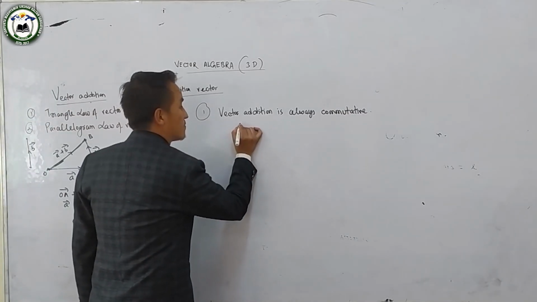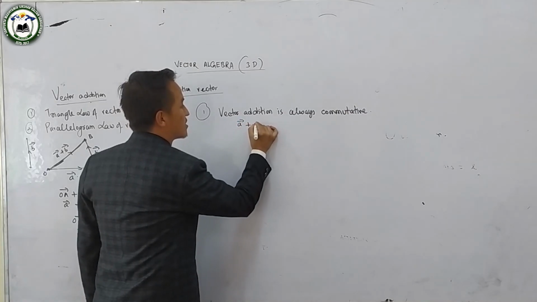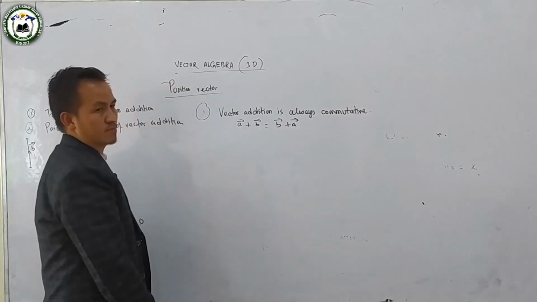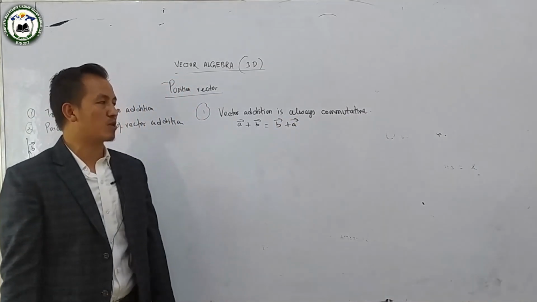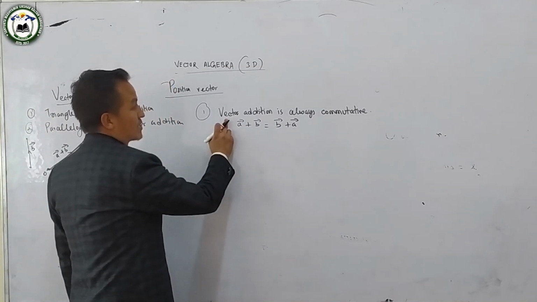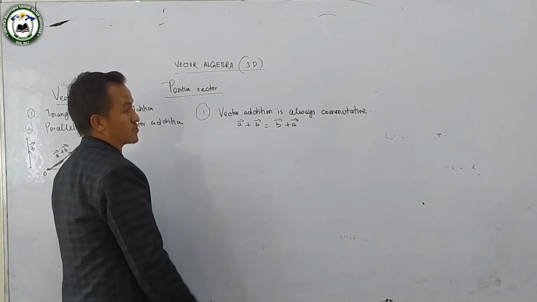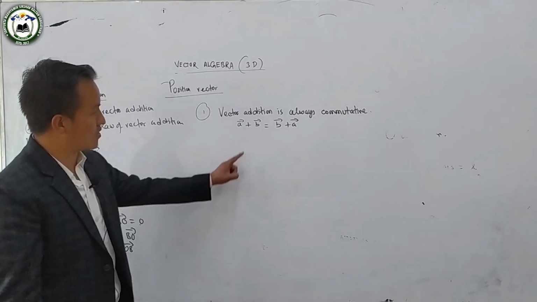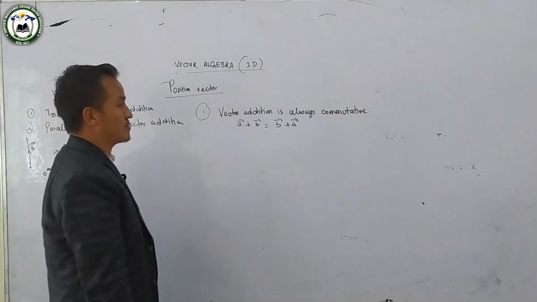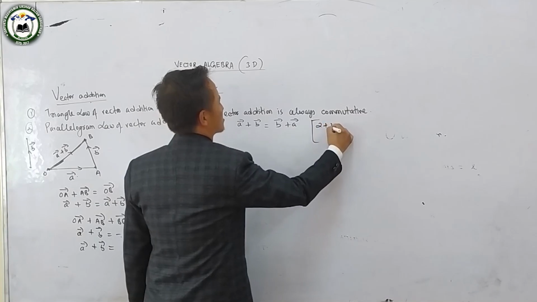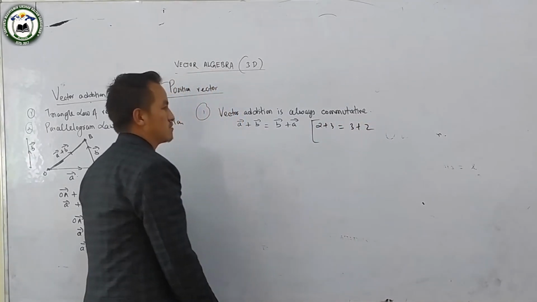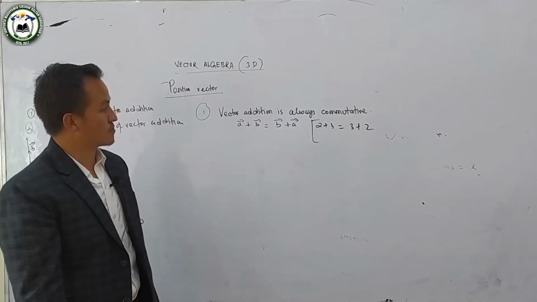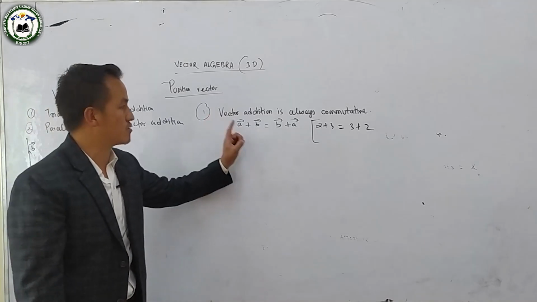That is, vector A plus B is equals to vector B plus vector A. If vector A plus B is equals to vector B plus A, then vector addition is always commutative. यो दुईटा के दिए always occurs the equality condition follow गर्यो भने vector addition के हुन्छ commutative. That is, यसलाई हामी simply number लेख्नु 2 plus 3 is always equals to 3 plus 2 in terms of number. So vector addition is always commutative. The proof is very simple, you can go through the books also.